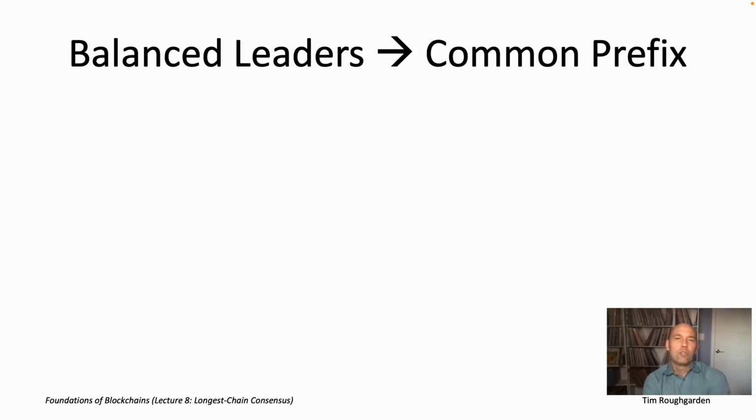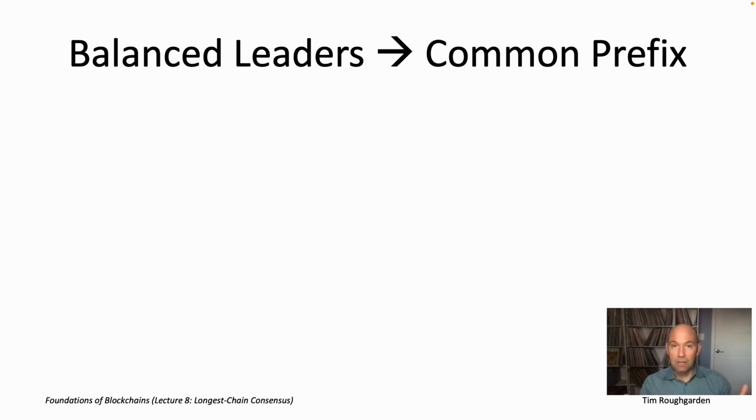Now let's really get into the proofs of the consistency and liveness properties that are satisfied by longest chain consensus. So let me remind you of the story so far. We introduced this really key definition of a sequence of leaders being W-balanced.